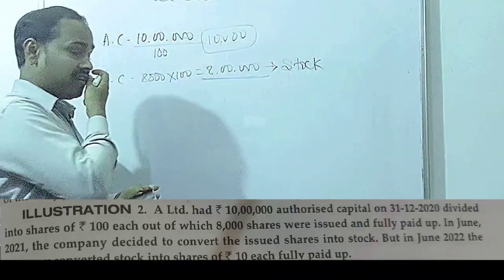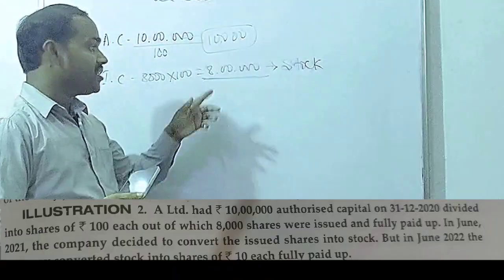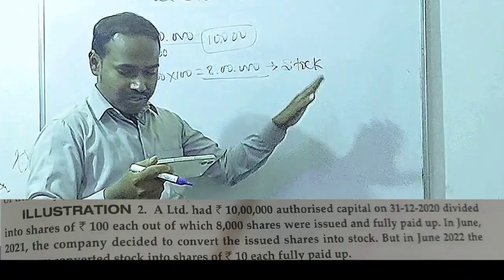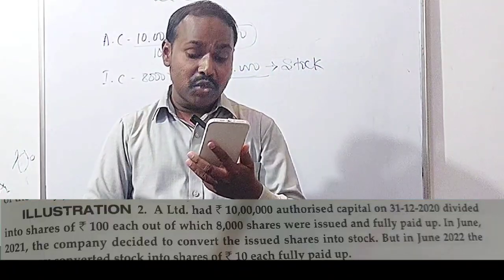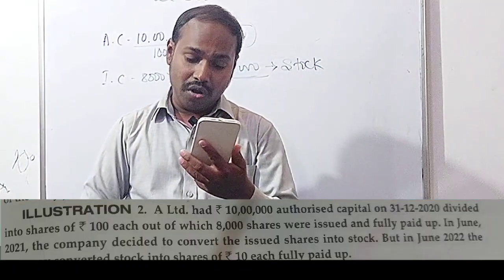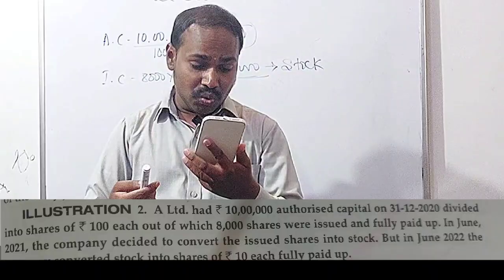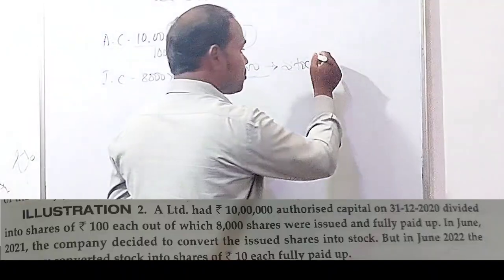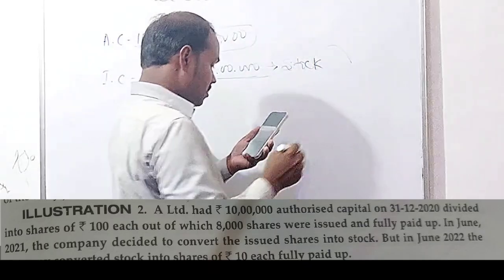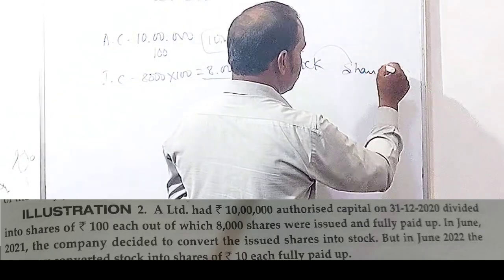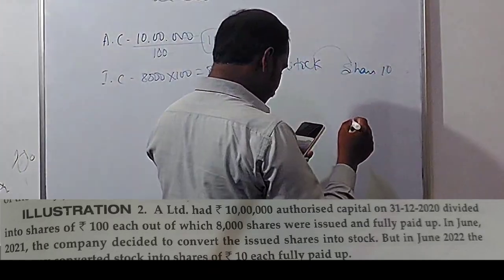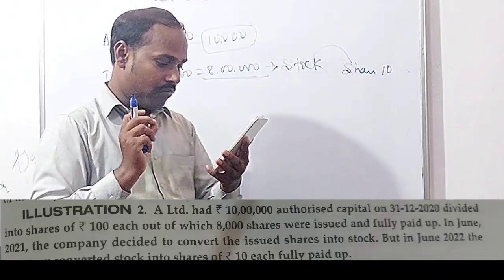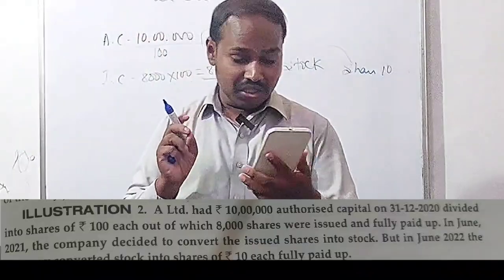These are equity shares, so 8 lakh worth of equity shares are going to be converted into stock. The company decided to convert the issued shares into stock, but in June 2022, the company converted the stock again into shares of rupees 10 each, fully paid up. This is the problem, this is what is given in the problem.